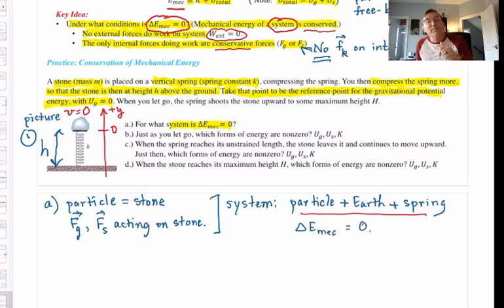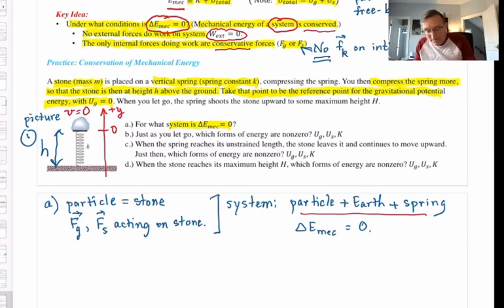That's because the two conditions at the top of the screen are met. There are no external forces doing work because I've already included Earth and spring, and those are now internal forces. And of the internal forces doing work, they're both conservative. So the conditions for mechanical energy conservation are met. The mechanical energy of this system, stone plus Earth plus spring, will not change throughout the motion. That's part A, the system for which mechanical energy is conserved.